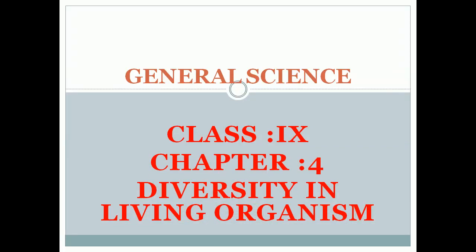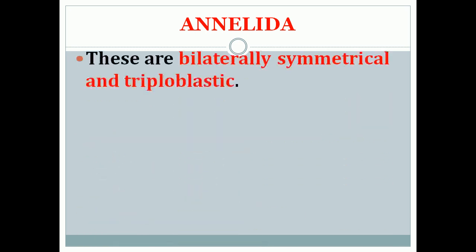Good morning, children. We can see the continuation of classification of kingdom Animalia. Next classification of Animalia is Annelida. Annelida are organisms which are bilaterally symmetrical and triploblastic.